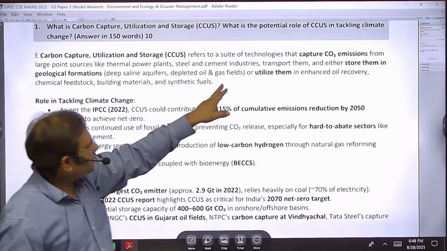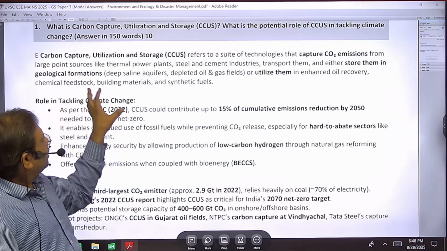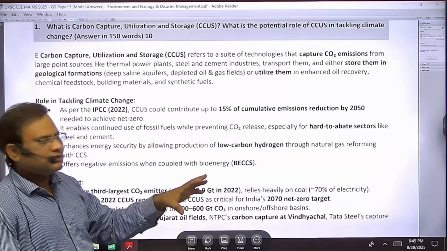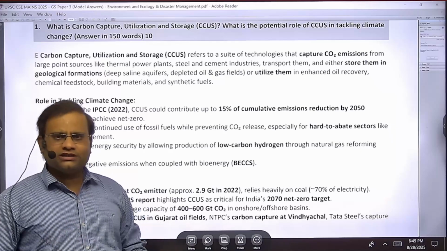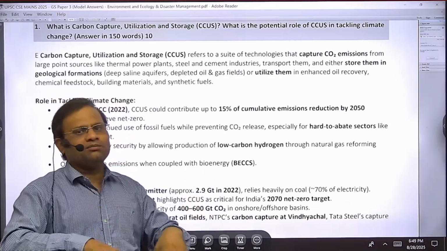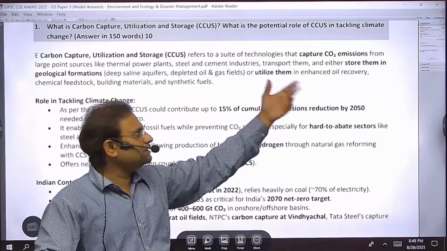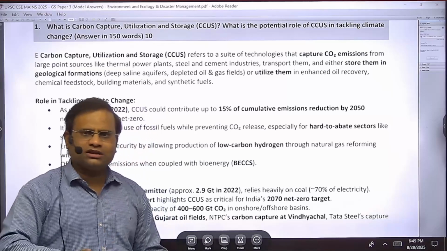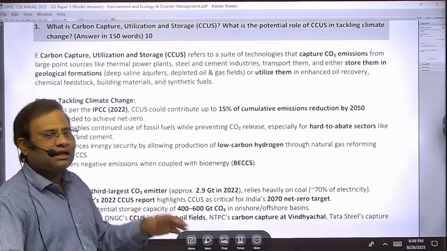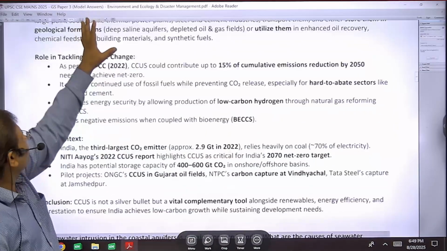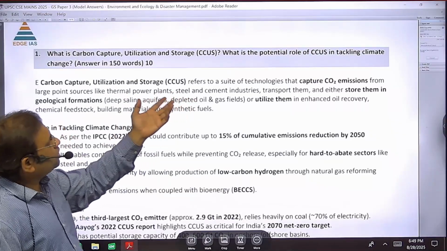It is written clearly: store them in geological formations like deep saline aquifers, and depleted oil and gas fields, like our Bombay High gas fields and Ankleshwar gas fields. There, at a deep bottom, we can take that carbon and store it. Then further, we utilize it for enhancing oil recovery, because as carbon gets stored there, we can expect some more hydrocarbons to come, and fossil fuels get replenished. This is the meaning of it, and that has to be written in the introduction part.